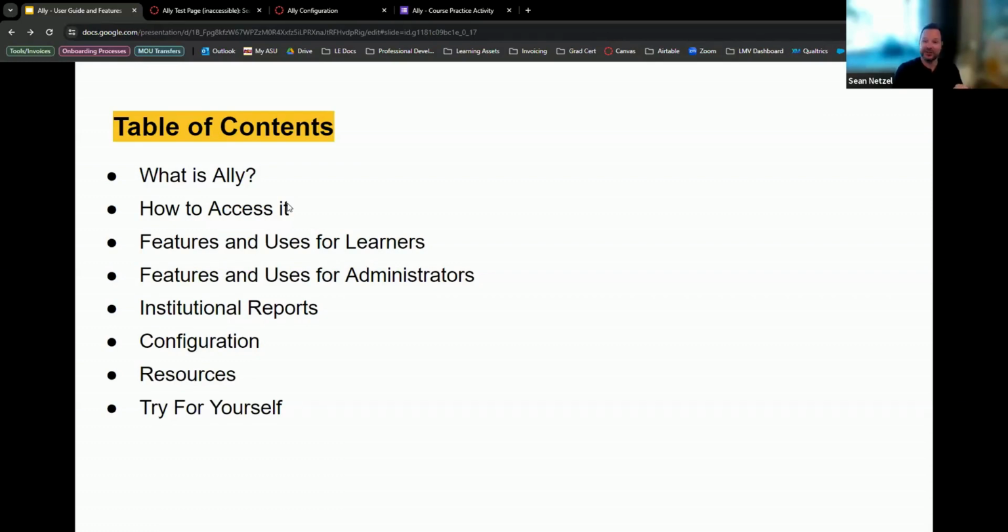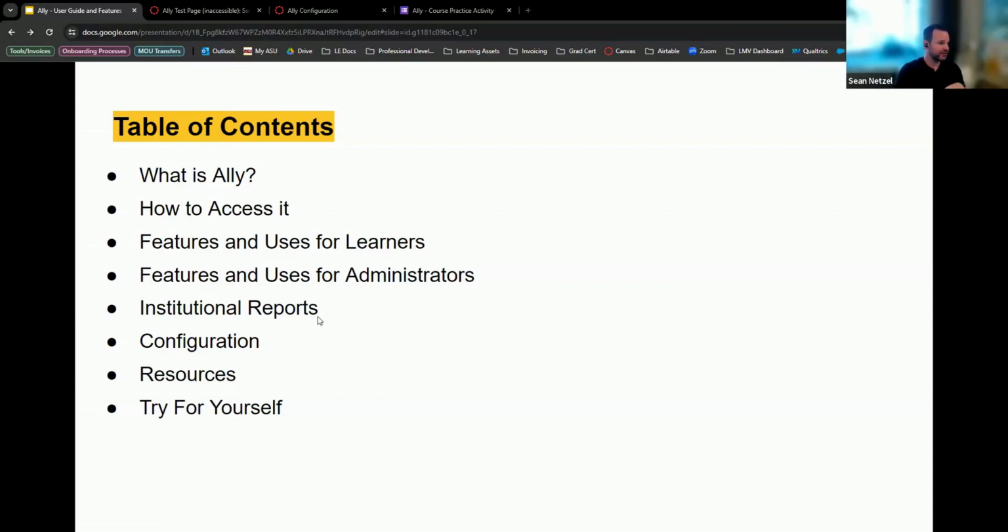So I'll give you the learner or student experience for that, the administrator view and the uses for that, as well as a couple other things that a lot of people don't know about usually, which is the institutional reports, the configuration side of things, which you may or may not have access to, and then a plethora of resources actually. And then we'll give you a link so you can try it yourself as well. So hopefully that'll be okay.